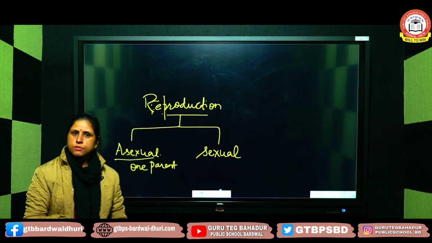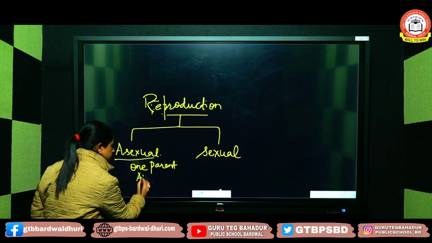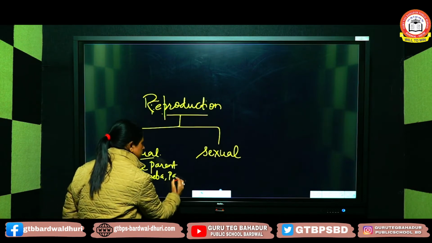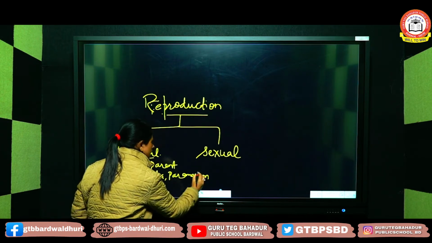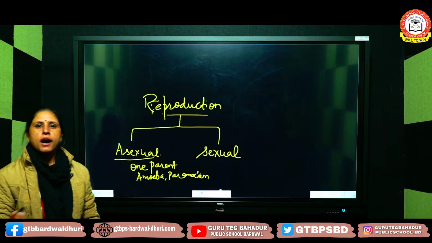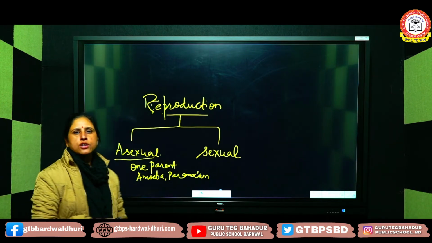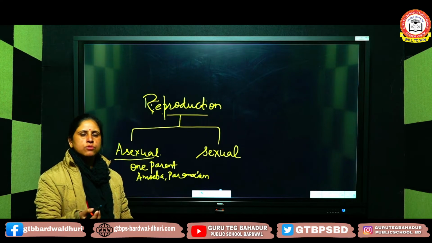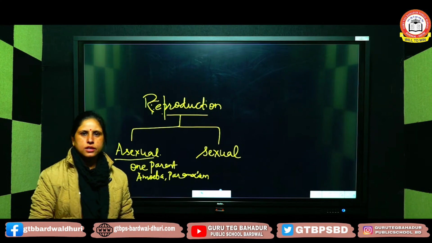The organisms which undergo asexual reproduction are amoeba, paramecium, hydra, euglena. These all undergo asexual reproduction. Their body is very simple. They either split, break down, or give rise to buds and form the new organism.